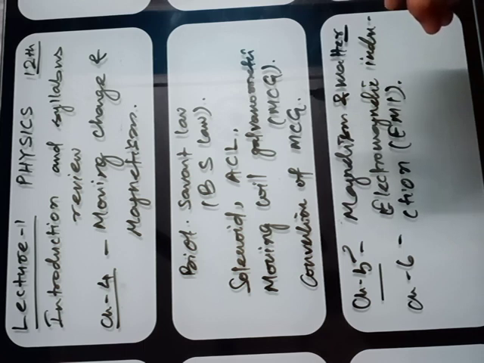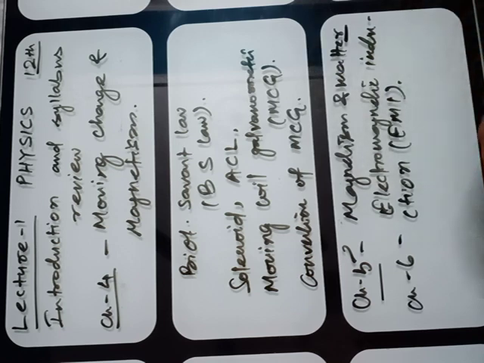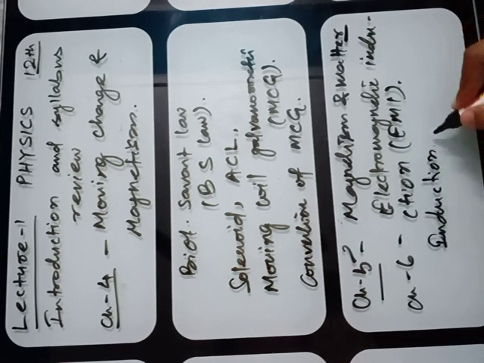Then you have to study inductance. Inductance will be an important topic because every alternate year a question in either the 3-mark section or the 5-mark section has been asked on induction, that is inductance.